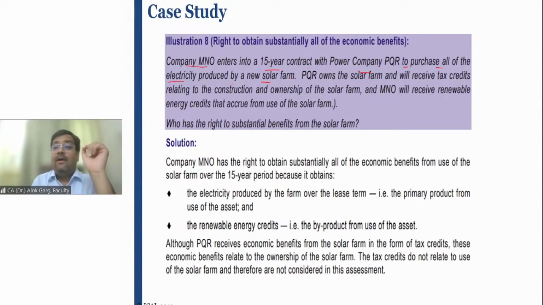See, the benefit which PQR is getting, it is relating to the construction. But the benefit MNO is getting, it is relating to the use. Who is getting that benefit? MNO is getting that benefit. Who has the right to substantial benefit from the solar farm?